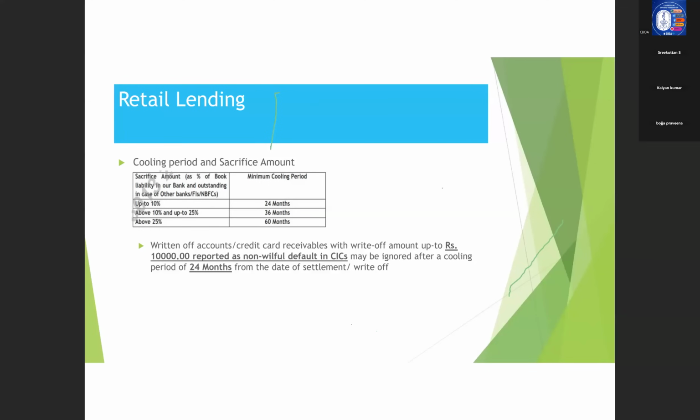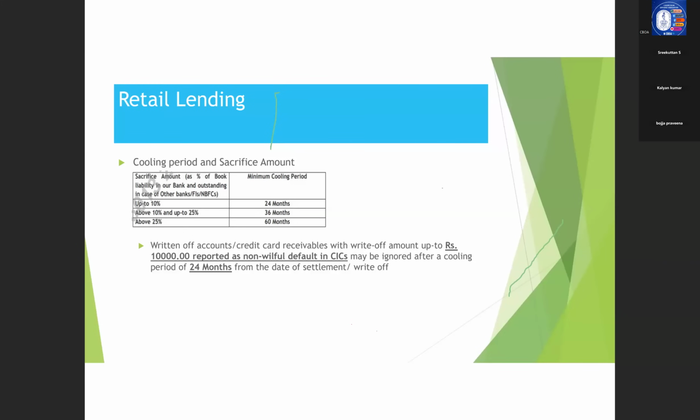So what is that guideline? Suppose a party has come for a housing loan. If at all there is a settlement in his name, we need to see what is the age of the settlement, that is, when the loan was settled. With regard to that particular aspect only, we can lend to that particular customer.